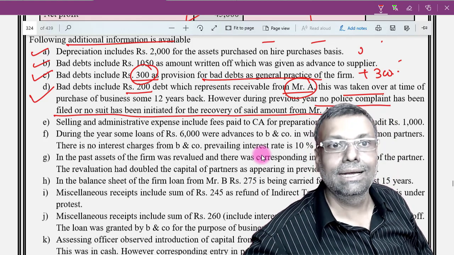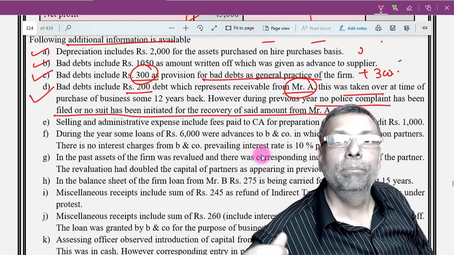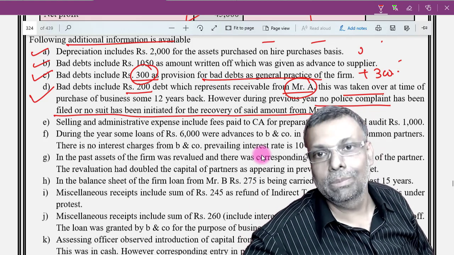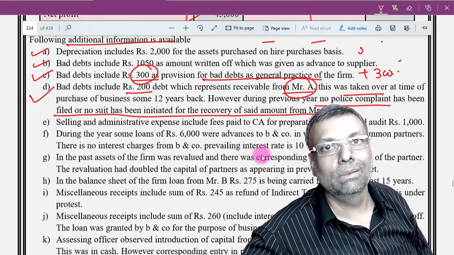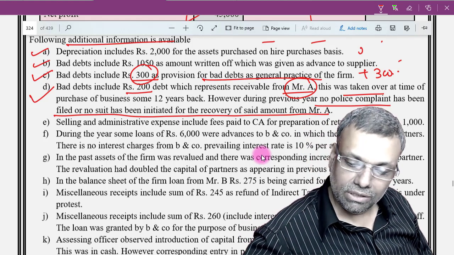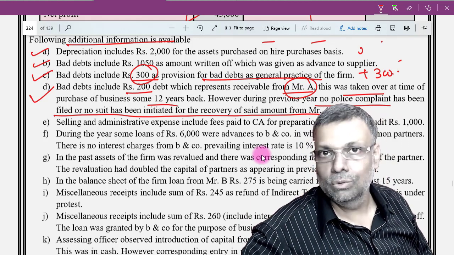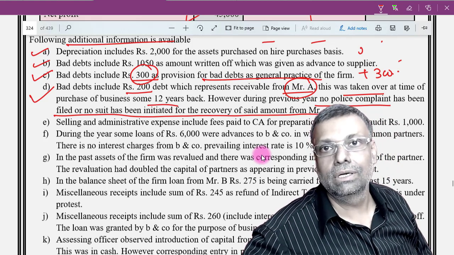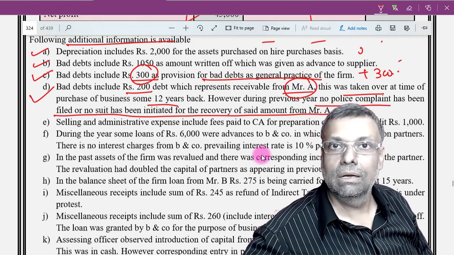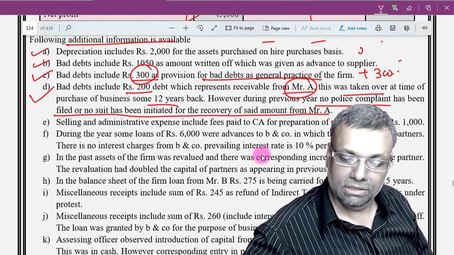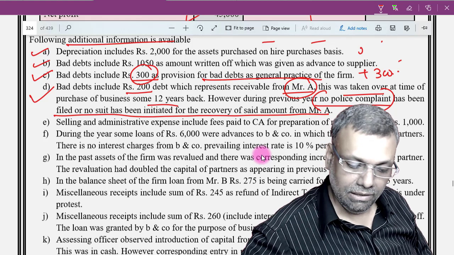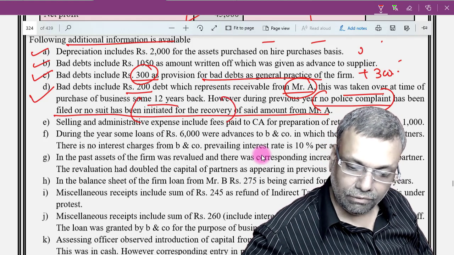And normally it is said that a debt of a predecessor is in the hands of the successor. Some people also say this. But after all, it was an ordinary business situation. So if it was an ordinary business situation, no matter how many years you had taken over, you had to receive the money. You lost the money because you are not able to enjoy that particular money, and ultimately it's a total loss. Now the doubt came into the picture in the question like that no police complaint was filed or no steps were initiated for the recovery.